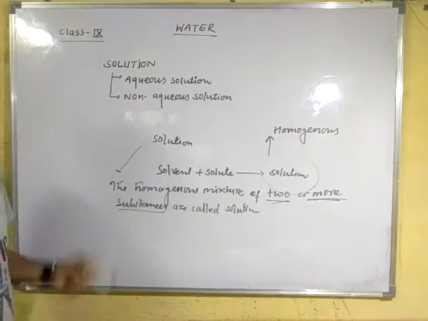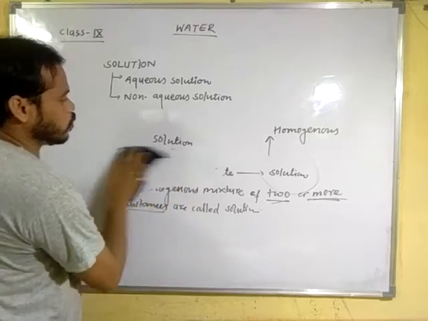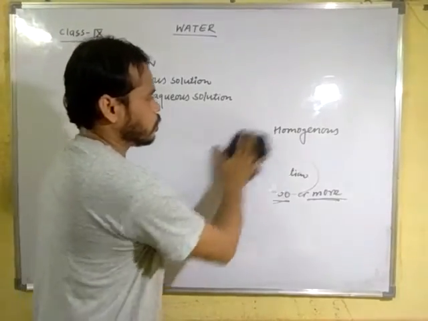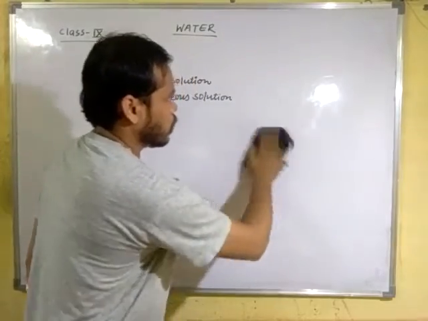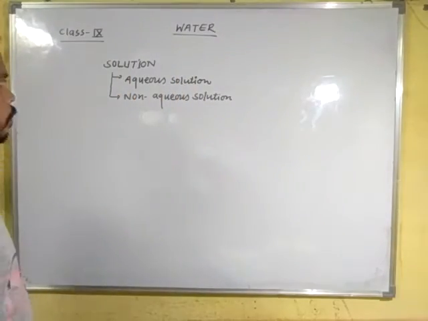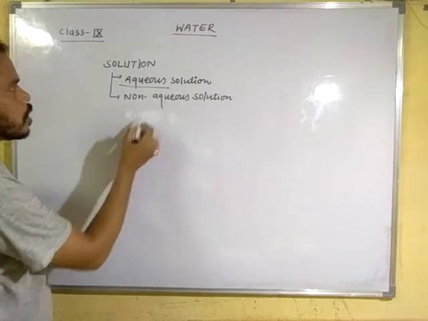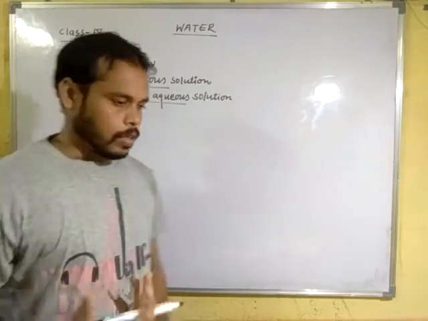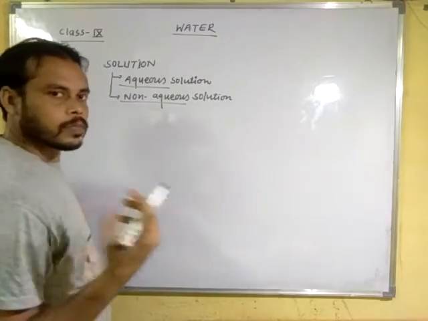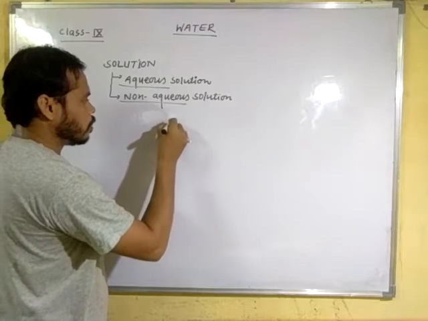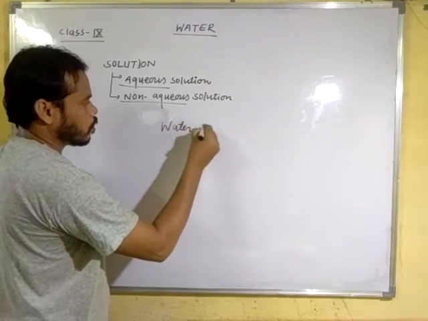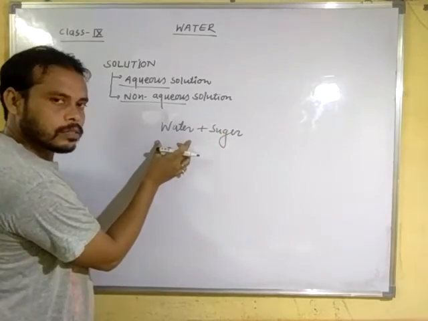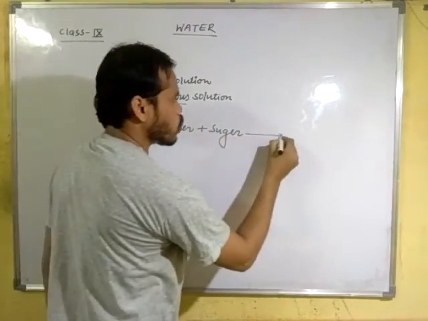Clear? Now, solutions are of two types, depending upon the solvent part. One is aqueous solution and the second one is non-aqueous solution. Let us see an example of a solution. Water plus sugar. When sugar is added to water, it forms a sugar solution.